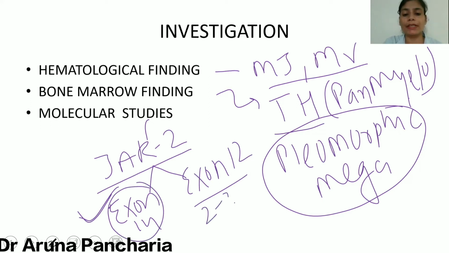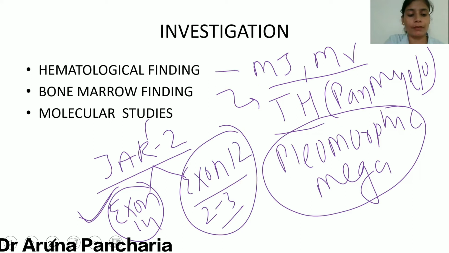Only in 2 to 3% of cases exon 12 is involved, and exon 12 is involved only in polycythemia vera, while in other MPNs there is no exon 12 involvement. So whenever the word exon 12 is specifically mentioned, you should know this is polycythemia vera.